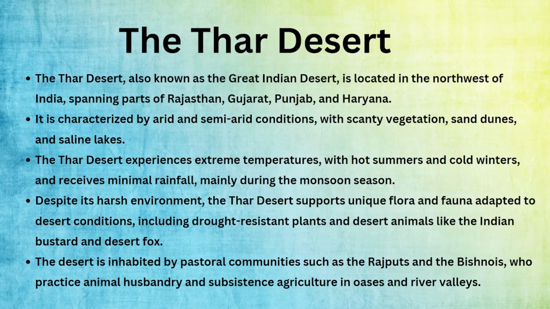It has arid and semi-arid conditions, scanty vegetation, sand dunes, saline lakes. All these terminologies, if you want to know, you can Google them. These are all terminologies used to express how the area of the desert is. The Thar Desert experiences extreme temperatures. We know that: hot summers, cold winters, very minimal rainfall. Still, it has some flora and fauna.